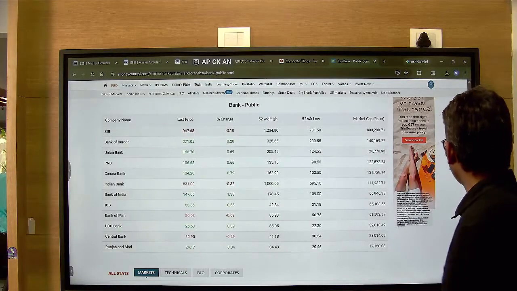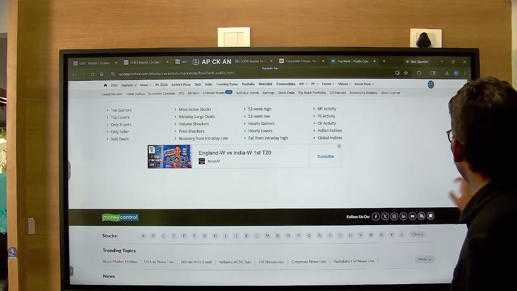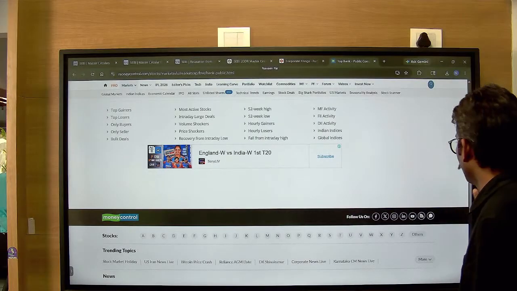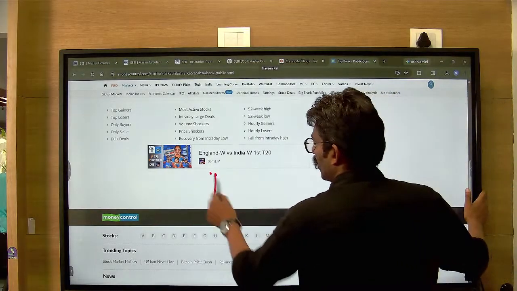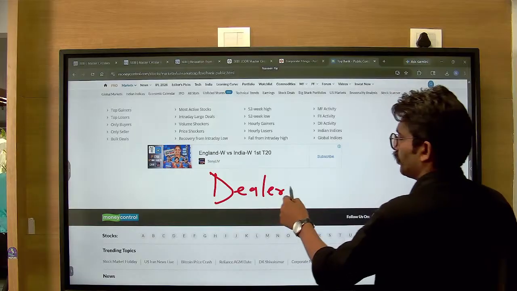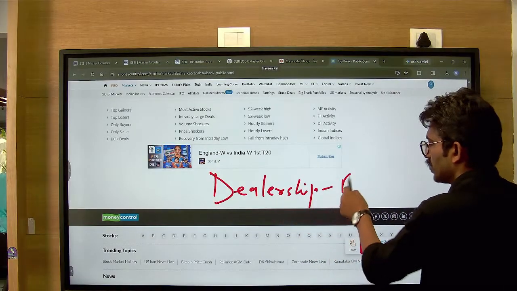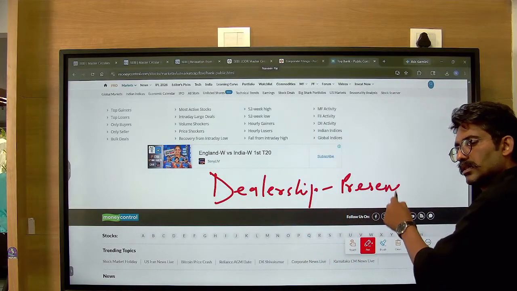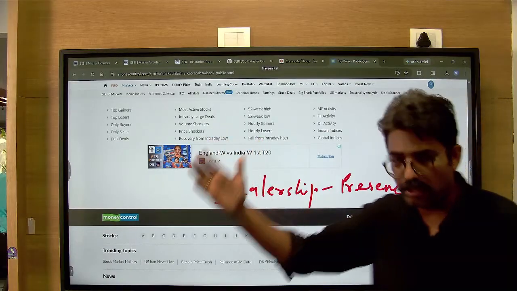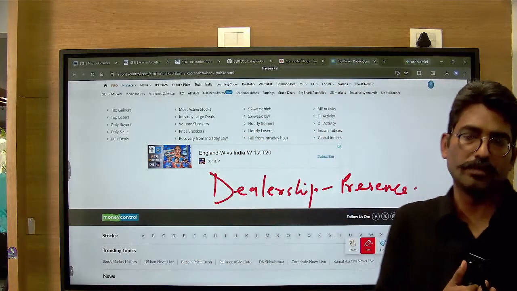For example, if you have to compare automotive companies, you have to compare the number of dealerships. It's about the presence. When you have more presence, you can sell more, or you can accept more deposits.